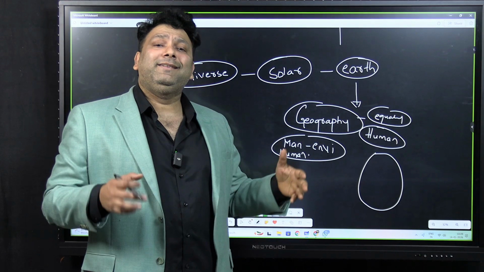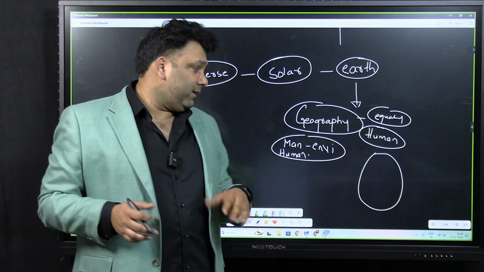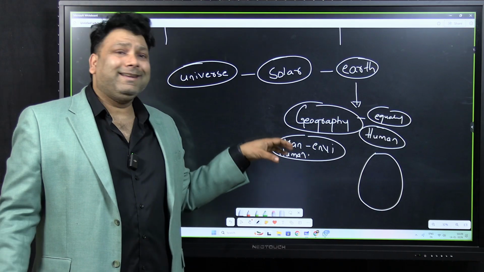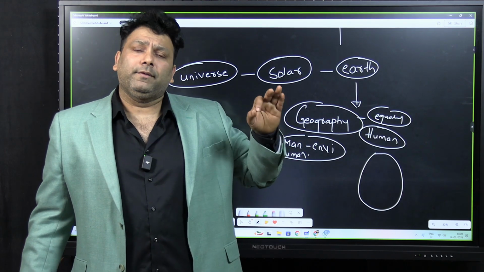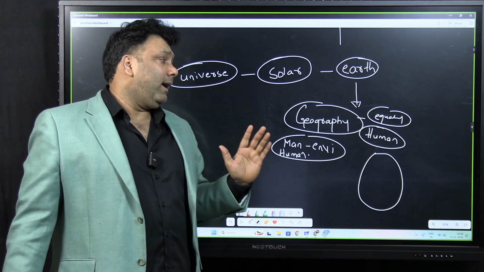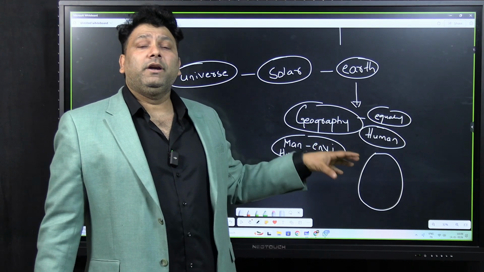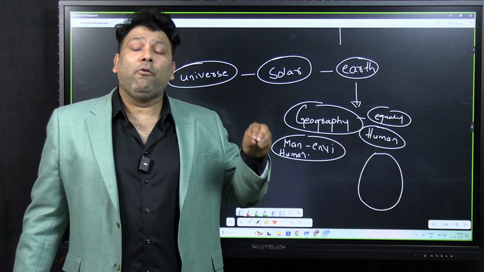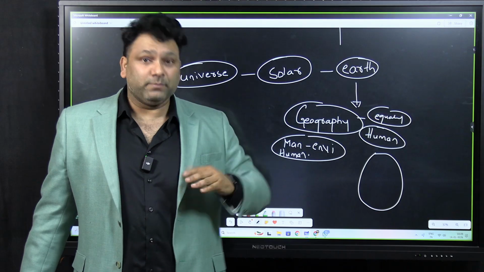Means how these physical aspects are affecting the humans. That is very important. So that is what this man-environment relationship is. In fact, half of your answer should be human. And what you should be writing in the conclusion? In the conclusion, you should always have the concern about the environment. So this you pinpoint in the first page itself.